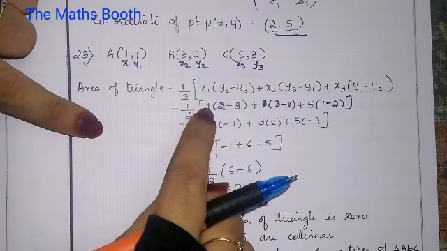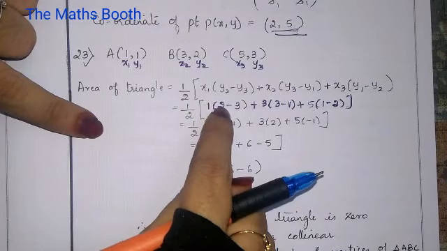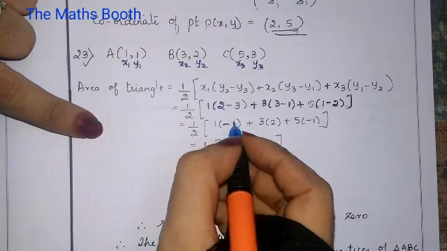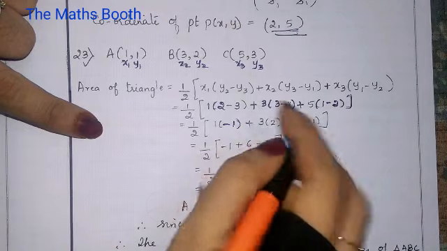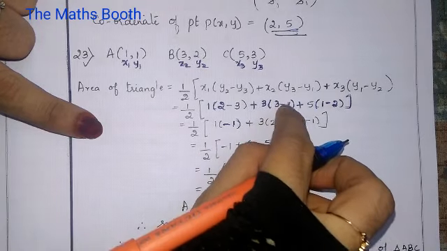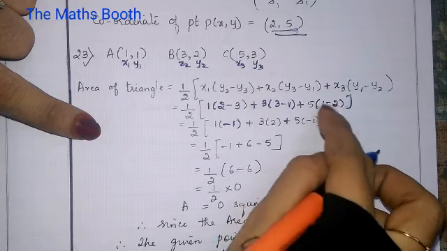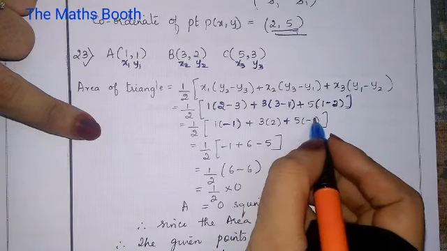Half as it is, outside 1 as it is, 2 minus 3 is minus 1 because the greater number has the negative sign, plus 3 into 3 minus 1 which is 2, plus 5 as it is, 1 minus 2 is minus 1.